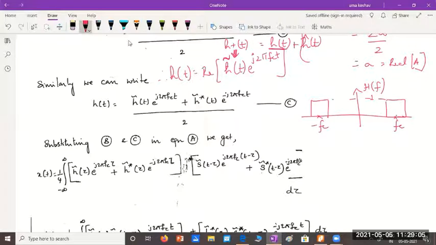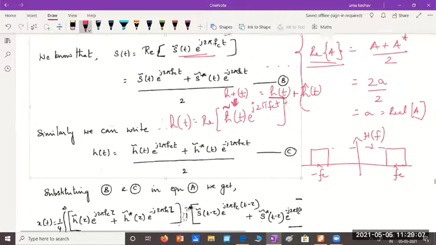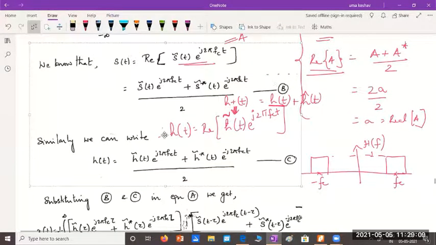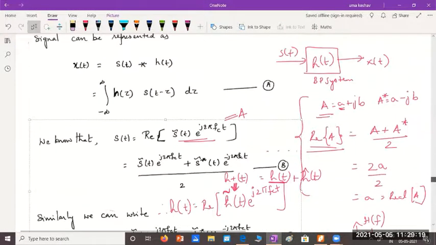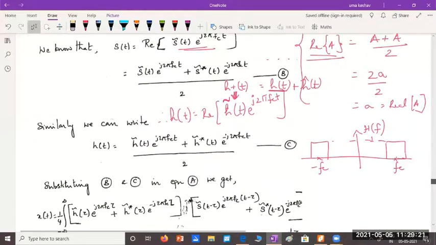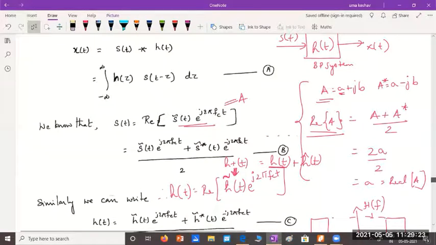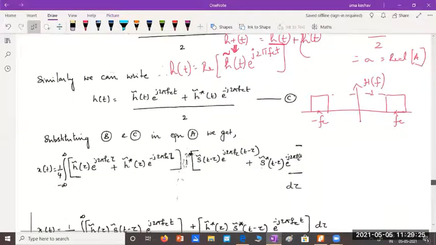Anyway, we have named the signal s(t) as equation B, h(t) as equation C, and the convolution product of these two as s(t) convolved with h(t). That's all we are doing. We are substituting equations B and C in the convolution integral.